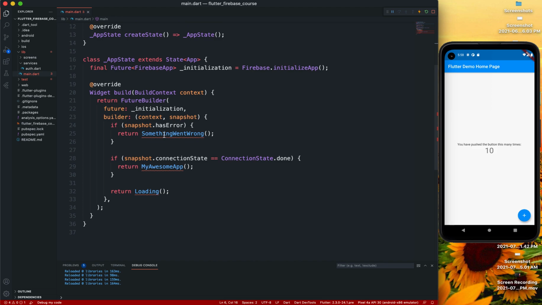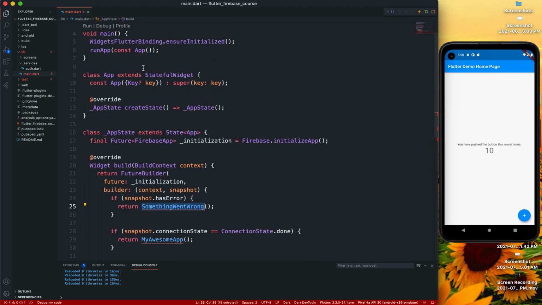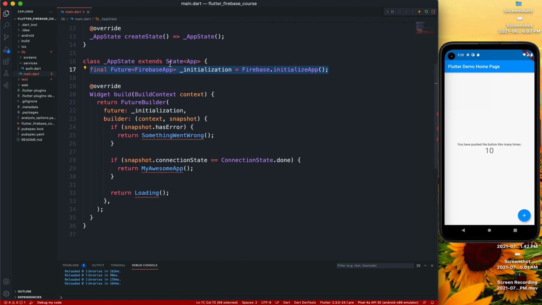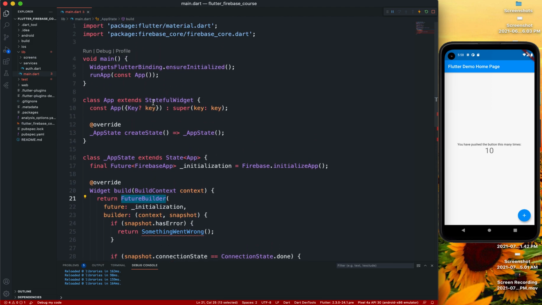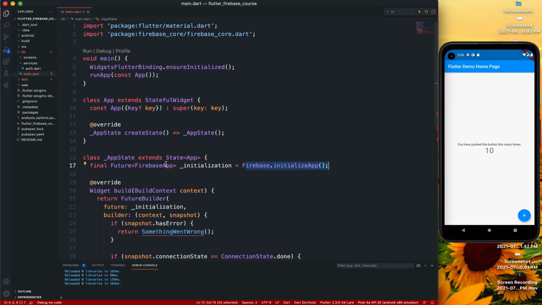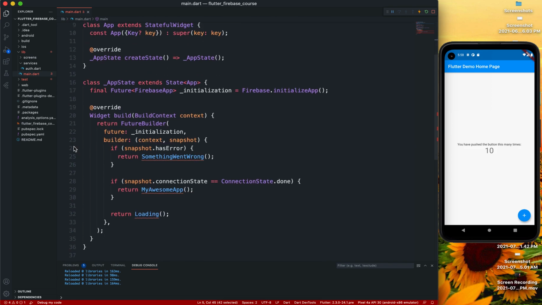We are getting some errors. These are the something went wrong ones, but basically we're making a stateful widget which has a final future, and in here we have a widget build in which we are returning a future builder. In there we have a future initialization that runs firebase.initializeApp. We are also running this line of code, WidgetsFlutterBinding.ensureInitialized. This ensures that everything is initialized.